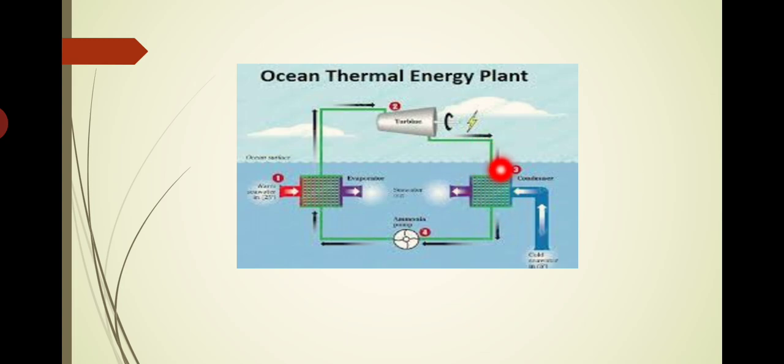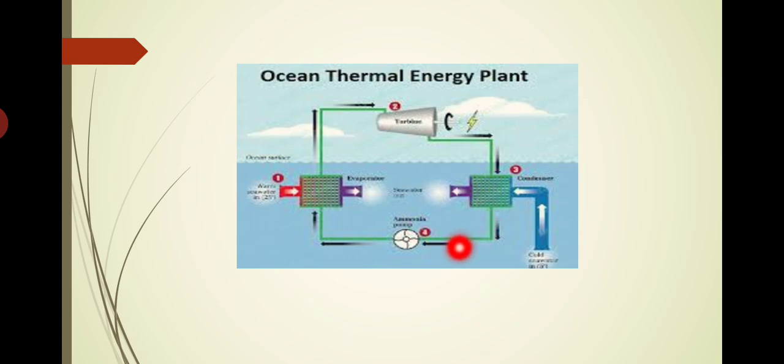Once the ammonia vapor loses its heat content, its phase changes from vapor state to liquid state. While the vapor passes through this condenser, the ammonia vapor gives away its heat to the cooling water. That cooling water is extracted from the depth of the ocean, where we have low temperature water available. That is pumped through the heat exchanger. We call that cooling water the coolant. The coolant absorbs the heat energy from the ammonia vapor, and the ammonia vapor changes its phase to liquid state.